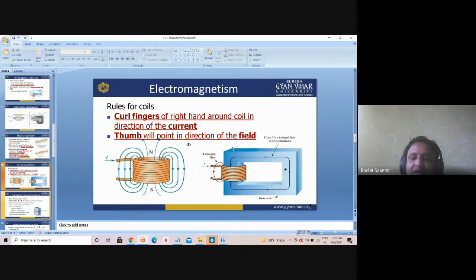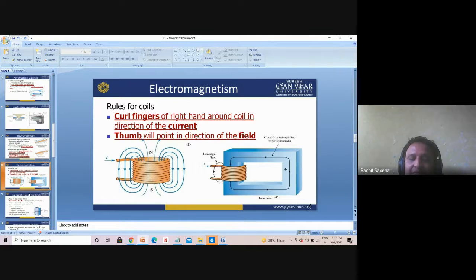That is your transformer construction. The core is there. We have a winding, and in this winding we basically provide the current, we flow the current. With the help of this current, flux will generate, and this flux will totally depend on the current through which it is generated or induced. If that current is DC, the flux will be DC. But if it is AC, that is alternating current, you'll find the flux is alternating in nature.